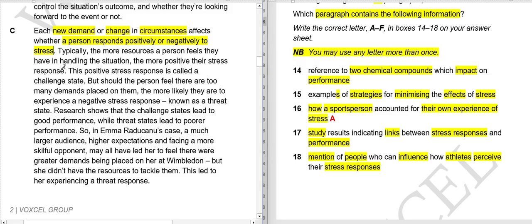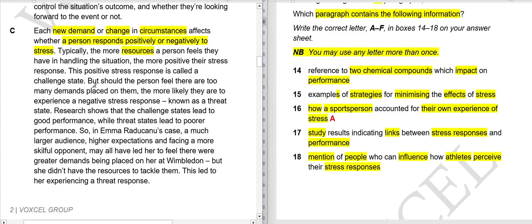Typically, the more resources a person feels they have in handling the situation, the more positive their stress response. So if you think you have enough resources to handle that particular stressful situation, your response will be positive. Like if you have enough money to deal with some financial issues, you will not worry, you will say, I have money, so I don't need to worry about that. So these are the resources.